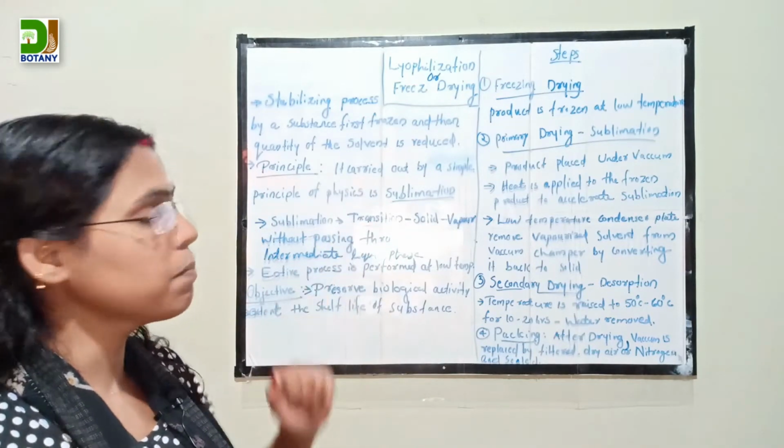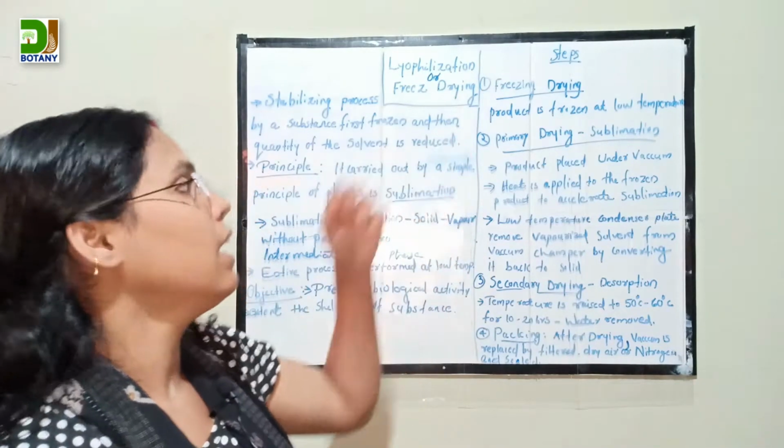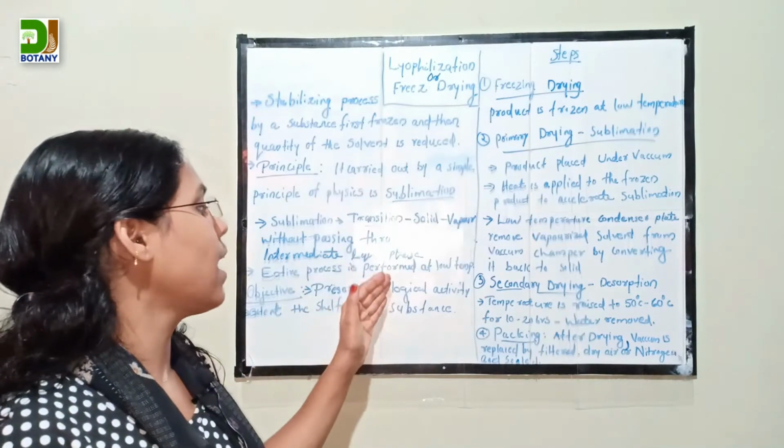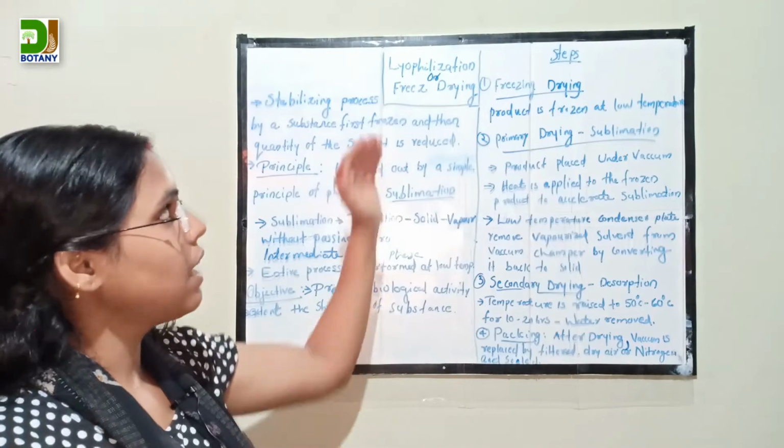Sublimation is the basic principle behind lyophilization. The entire process is carried out at low temperature.